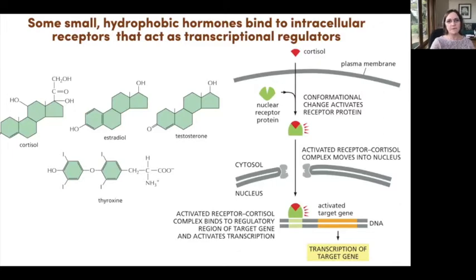But these are, of course, very important signals in development and reproduction. Things like estradiol and testosterone have this sterol-based structure that enables them to pass through membranes. The receptors are there in the cytosol, but once they bind to the signal, then that triggers them to go into the nucleus, and they can either bind directly to DNA or they can interact with other proteins that bind to DNA to activate transcription.